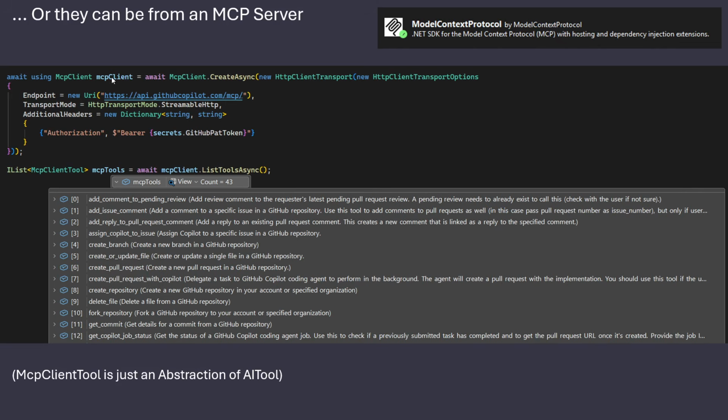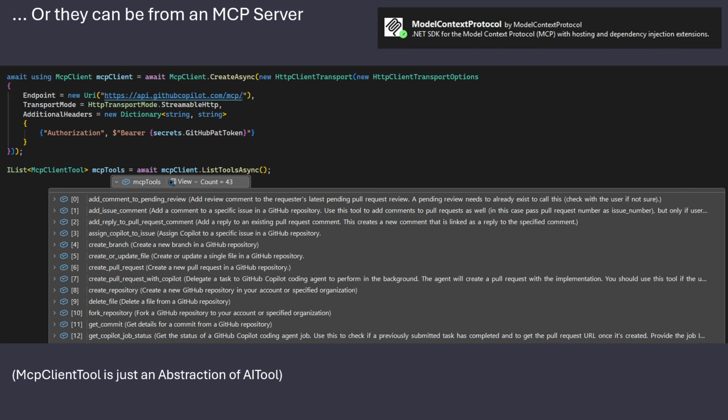Once we have one of these clients, and you need to keep this client around, else it will break because it needs a persistent connection, we can just say MCP client list tools async. Depending on which MCP server it is, there might be one tool, there might be 10 tools. This is one of the bigger ones that actually has 43 different tools, which can become a bit of a problem because it costs 10,000 tokens just to load this up and make them available to an AI.